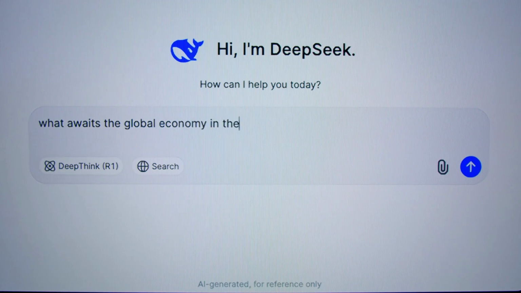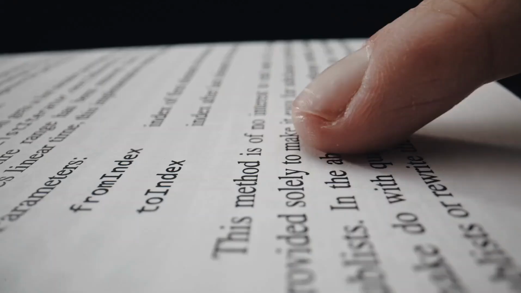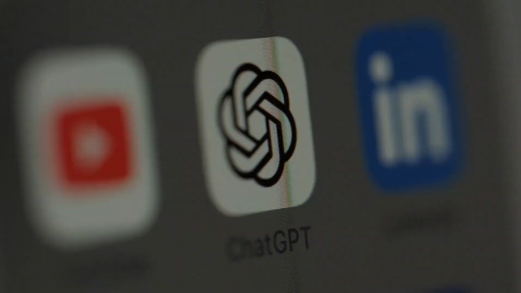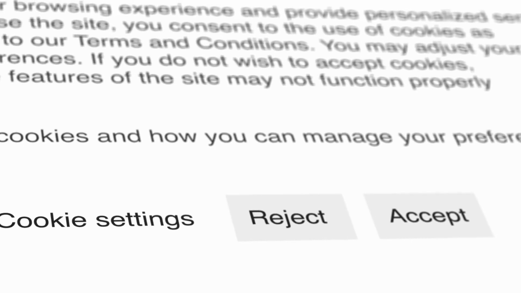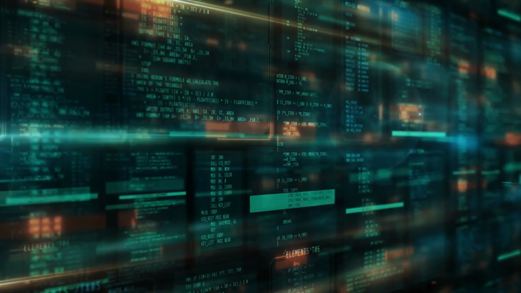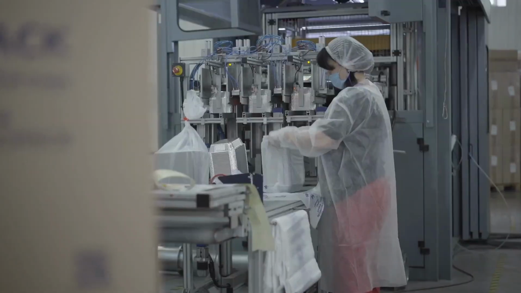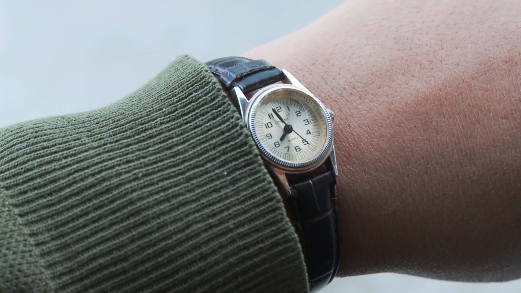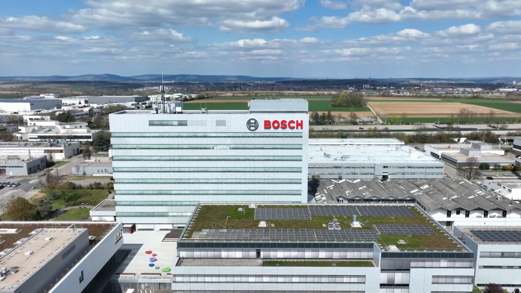Overview of DeepSeek AI. So, what exactly is DeepSeek AI? It's a next-gen artificial intelligence tool designed for generating high-quality text content, kind of like ChatGPT, but with advanced language understanding and customization options. DeepSeek AI can write articles, generate scripts, assist with coding, answer complex queries, and even help with research. What's crazy is how fast it's gaining popularity. From content creators to educators to marketers, people across industries are using DeepSeek to save time and boost productivity. Whether you're freelancing, running an online business, or building a brand, this tool has become a game changer in 2025.